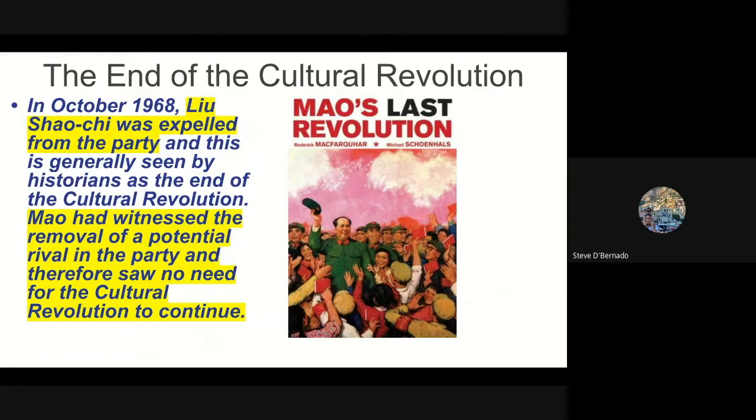It's like Mao said, if we get rid of this one troublemaker, all of our problems are solved, right? So he witnessed the removal of a potential rival in the party. It was good for him. Therefore, he saw no need for a cultural revolution to continue, and he continued to rule for almost 10 more years after this, okay?